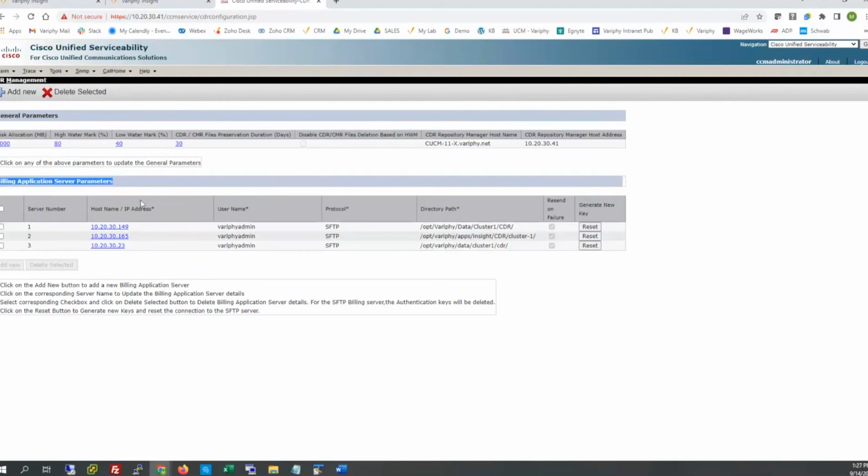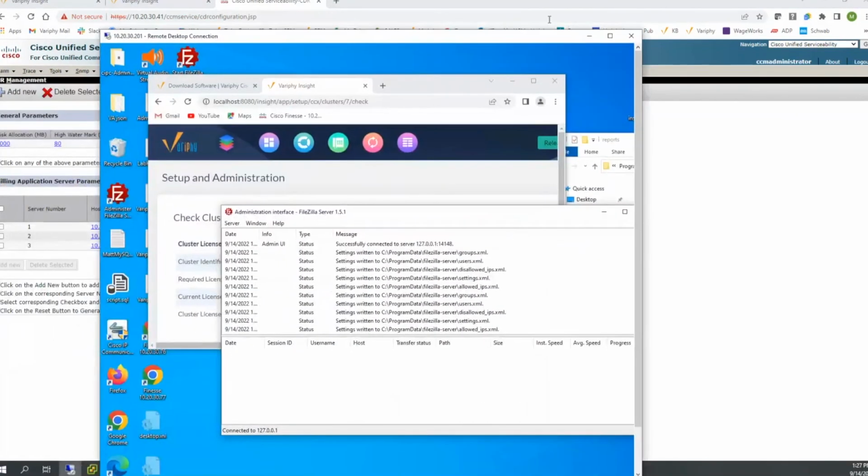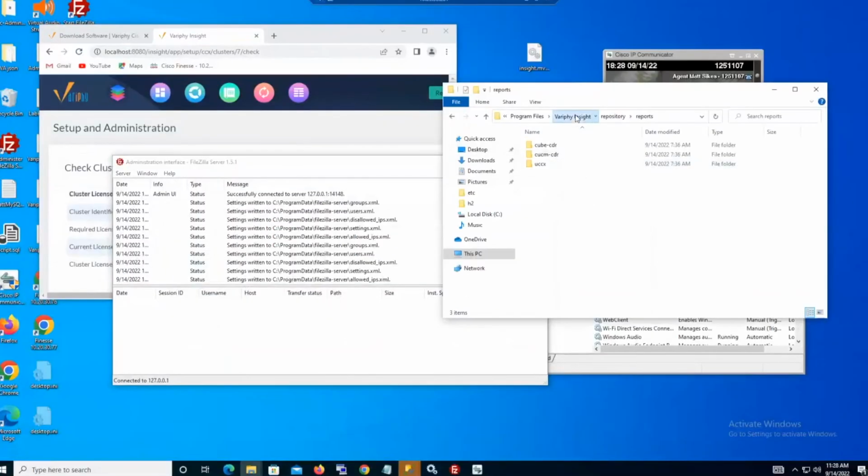So this one, even though it wasn't pointing to my .180, assume it was my old Linux lab. What we would need to do, we'll just pick on this 23. I'm not going to delete it, but assume this was my .180 Linux lab. We'll want to delete that, and we'll want to add a new one, but there's only up to 3 slots you can have, so that's why it's grayed out at the moment. But then create the new billing application server param to point down to the corresponding /. Actually, it'll be a / on that one because I've specified FileZilla to its virtual and its native path to route to the corresponding directory where I want to see that CDR, which should be right in here eventually. But I'm not going to turn that on just yet.